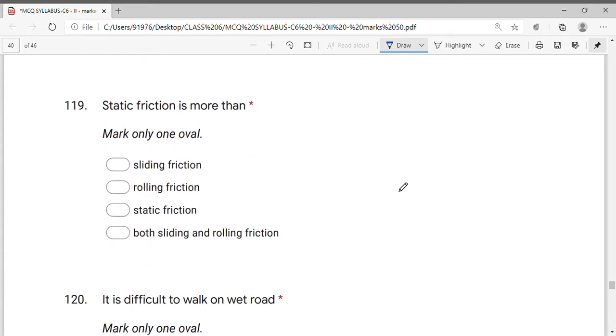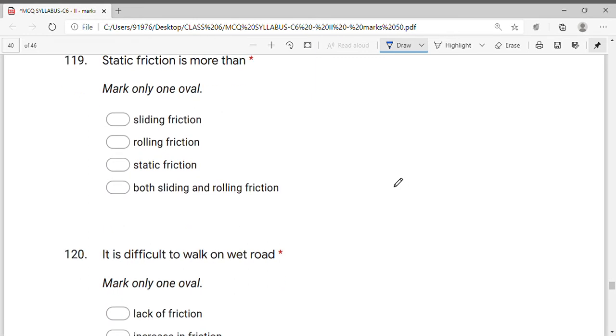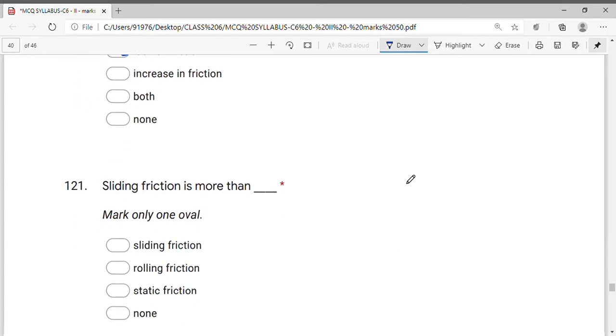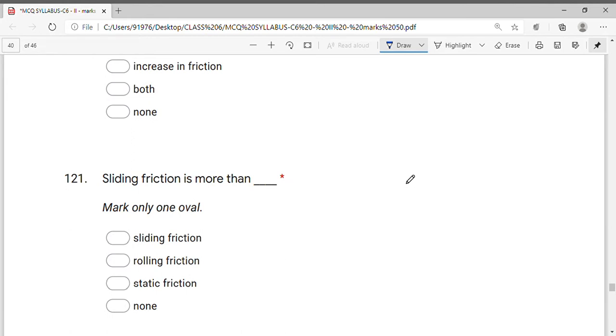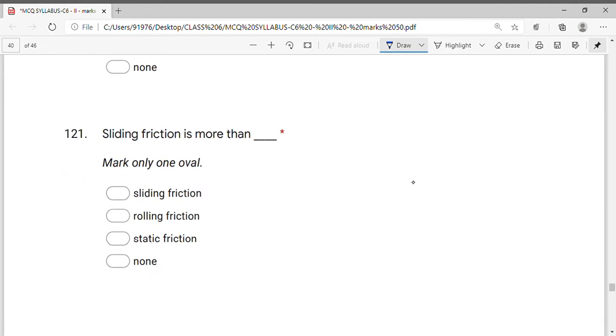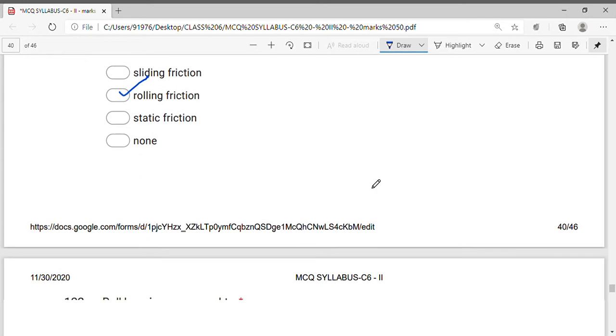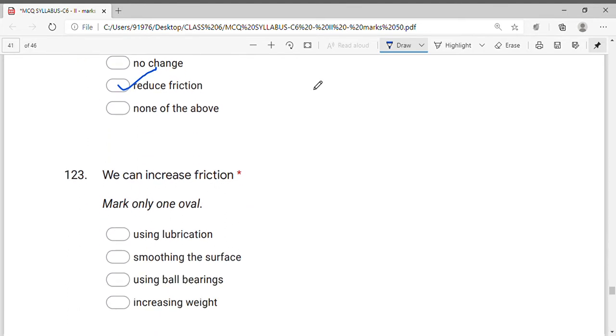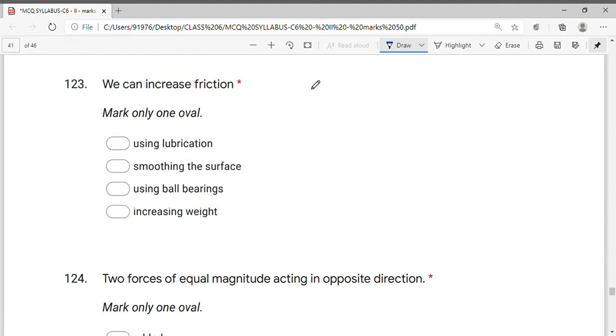Static friction we already did. It is more than both sliding and rolling friction. It is difficult to walk on wet roads because of lack of friction. Sliding friction is more than rolling friction. Ball bearings are used to reduce friction. We can increase friction by increasing weight.